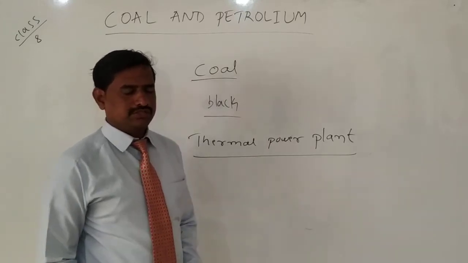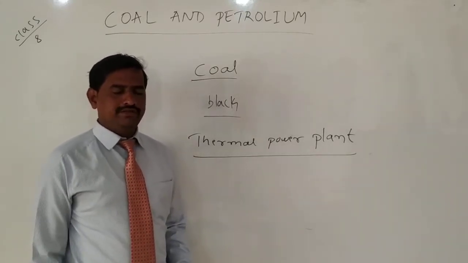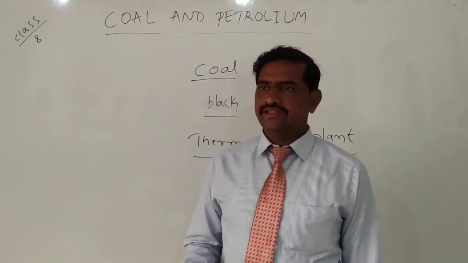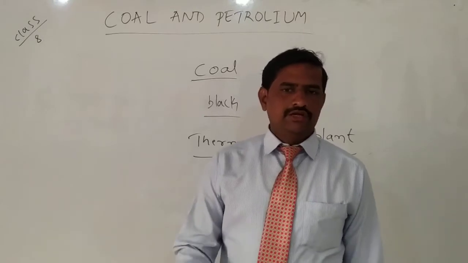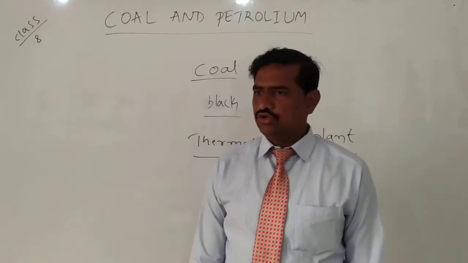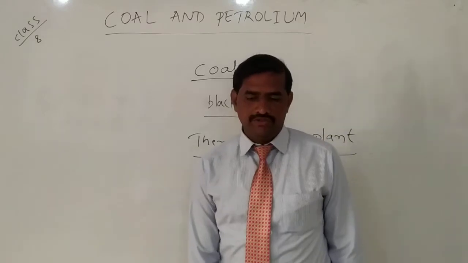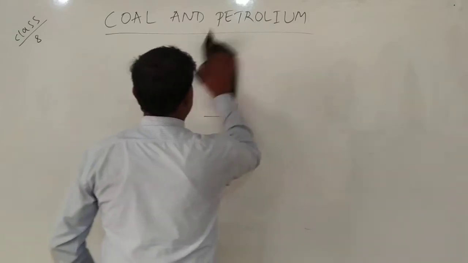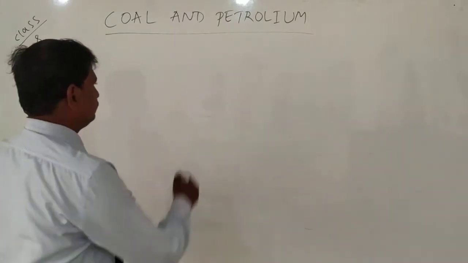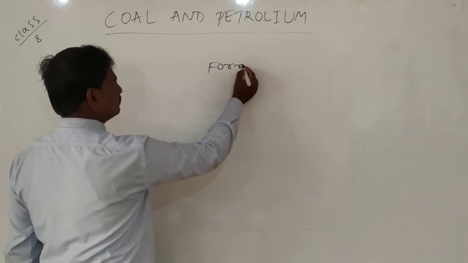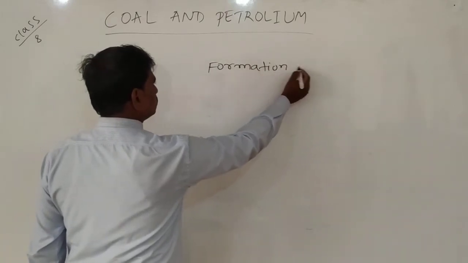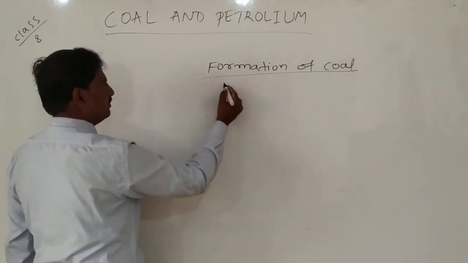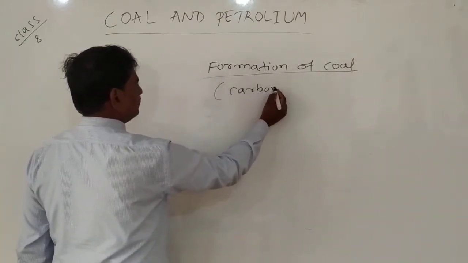By some processes, the different products of coal, that is, coal is converted into coke, coal tar, coal gas, like that. Before that, we should study the formation of coal. In the last class also we studied how coal is formed. That is the formation of coal, by the carbonization method.